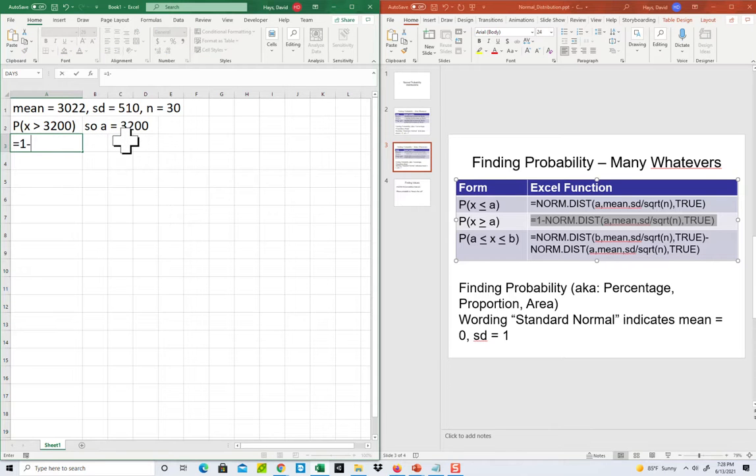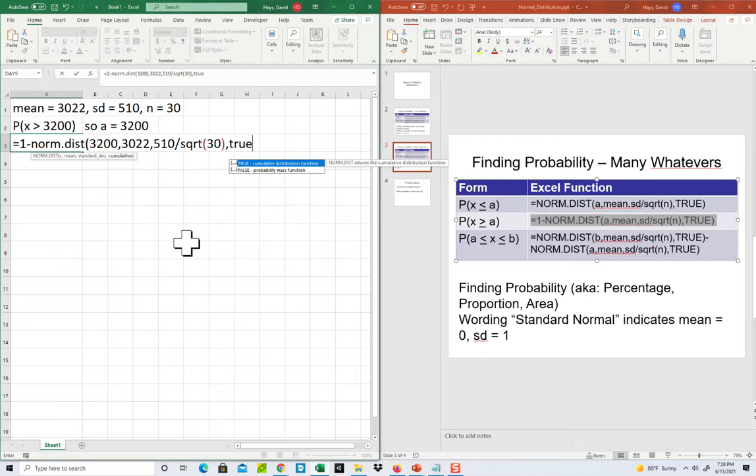So that's equal to 1 minus norm dist, A. A is 3,200, comma, mean was 3022, comma, standard deviation 510 divided by the square root of n, which is 30, comma, true. Close parentheses.